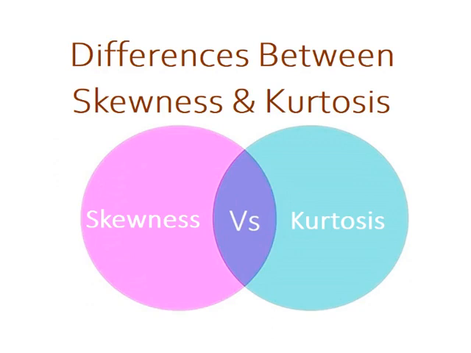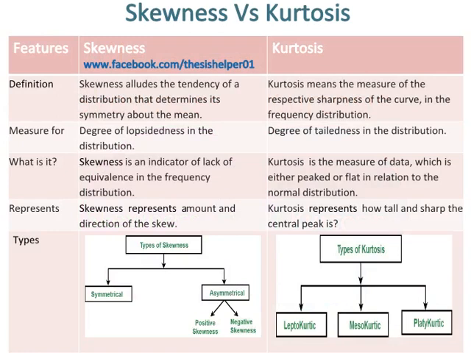Differences between skewness and kurtosis. Skewness versus kurtosis. Skewness refers to the tendency of a distribution that determines its symmetry about the mean, whereas kurtosis means the measure of the relative sharpness of the curve in the frequency distribution.